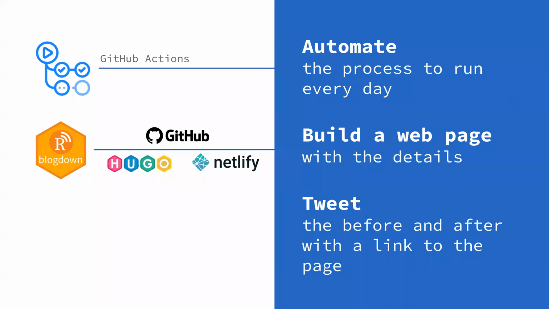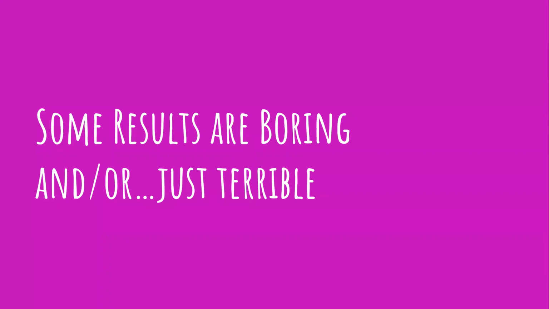I actually wound up replatforming my entire website as part of this, and then making this project just one piece of that replatformed website. That replatforming was all in this Blogdown, Hugo, GitHub, Netlify world. And then the tweet was simply using the R tweet package, which I had used before, but never to actually tweet. I'd only used it to pull data, but that was pretty straightforward.